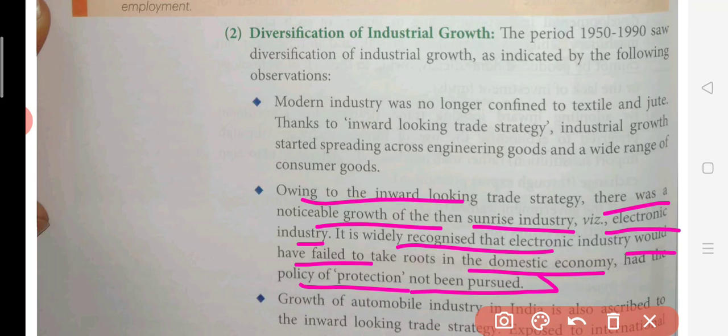So basically, all this increase in this type of industries was mainly because there was protection to these domestic companies. That's why they were able to do business in India. Otherwise, in the absence of it, the other companies would have come into India and completely destroyed the Indian domestic industries.